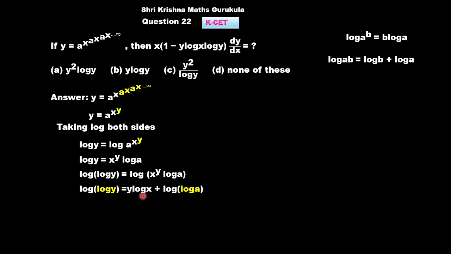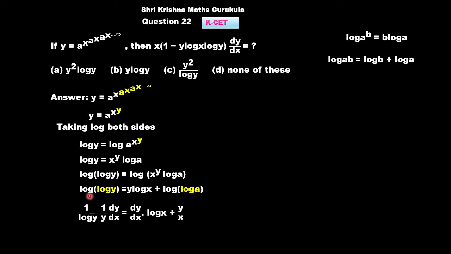So this term would be log of x to the power y plus log of log a. Again for this log of x to the power y, we will use this property and write it as y log x. And this term as it is, log of log a, as it is. We have retained. After this term, we will differentiate. Till then, we only simplified to bring it to the simplest form so that we can differentiate. Now, we have to differentiate using chain rule. So, this is a logarithmic function. Inside that, there is one more logarithmic function and then it is y. So first we have to differentiate this log of log y.